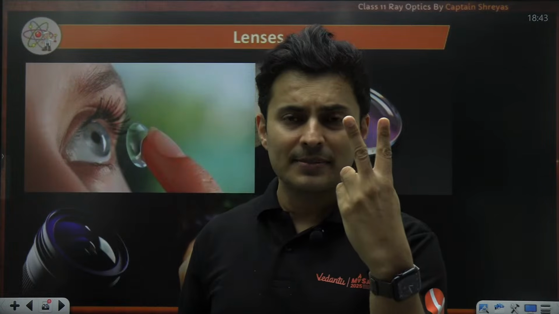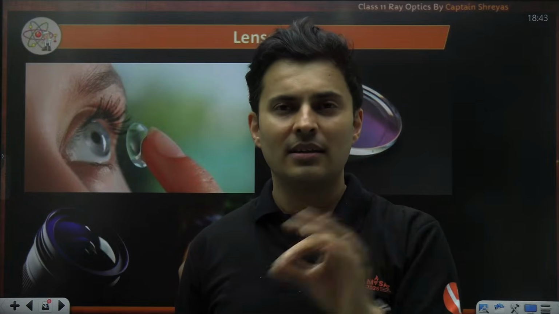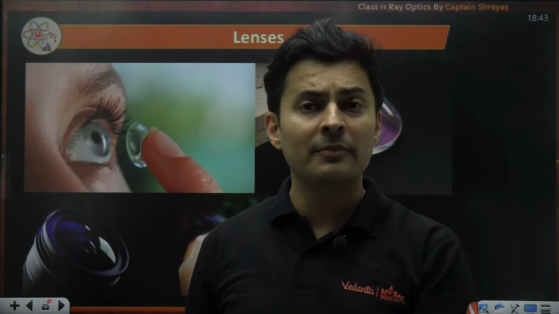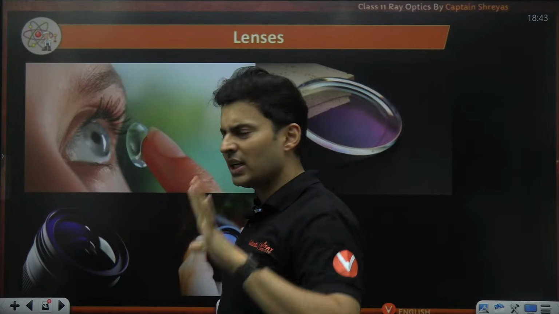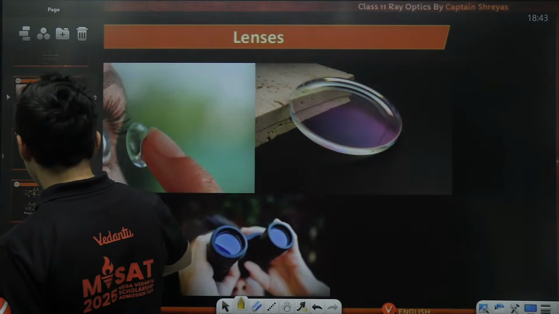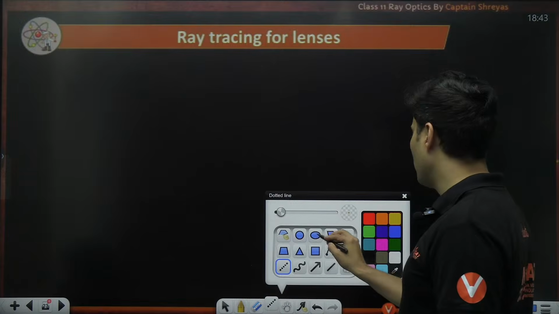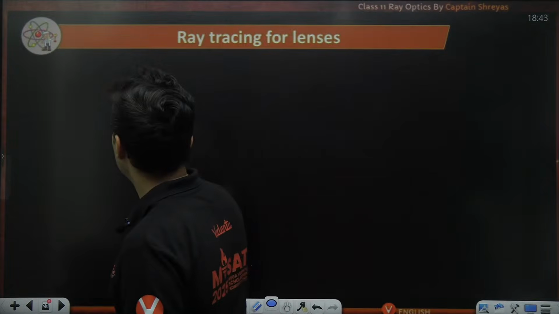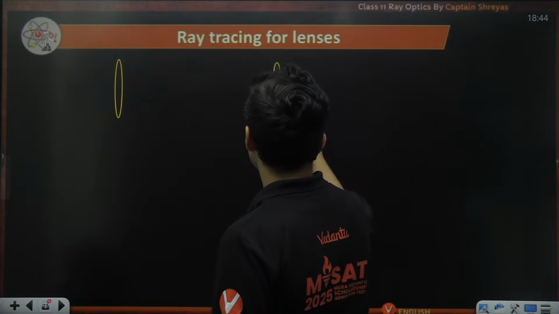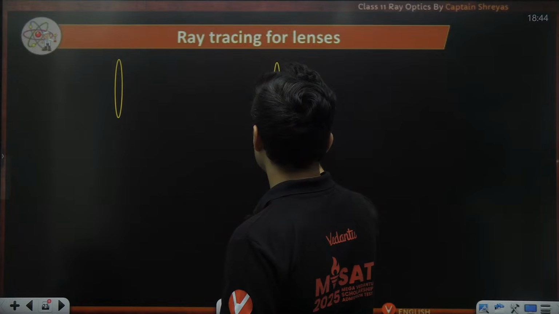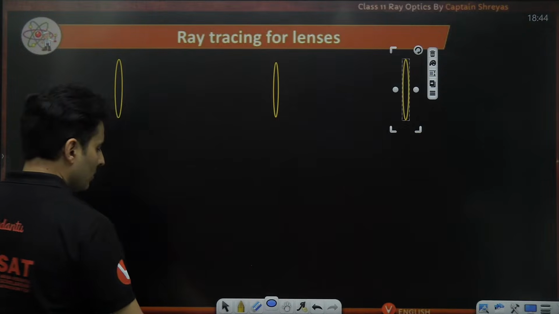There are again two ways. Either you draw the ray diagram, which is very crude, very basic, but useful at times, or the second, the formula method using the lens formulas. First, I will show you ray tracing, which is very straightforward. Just like you had ray tracing for mirrors, the same thing is there over here. Say you take a convex lens like this. There are only 3 rules which you should know. If you know these 3 rules, you are sorted.